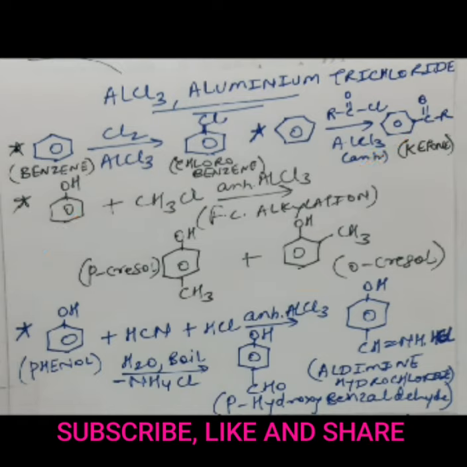The next possibility for aluminium trichloride is in Gattermann's aldehyde synthesis. In Gattermann's aldehyde synthesis, what do we do? We take phenols, and in presence of HCN and HCl, a main role is played by anhydrous AlCl3, the main reagent within this reaction system.